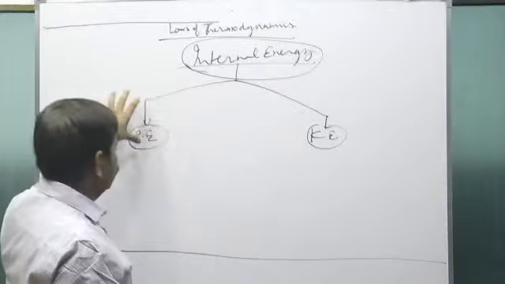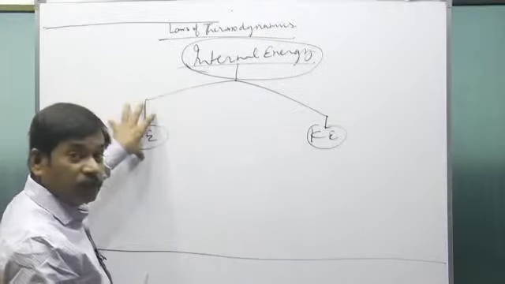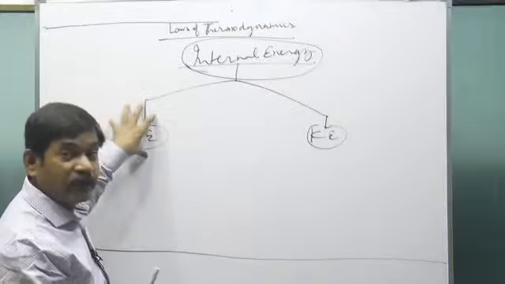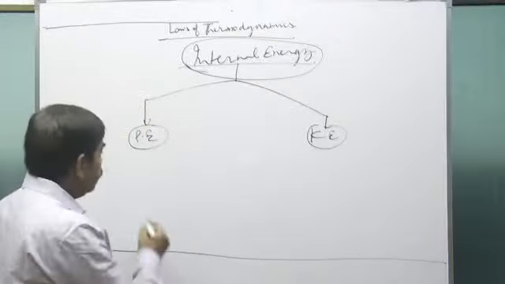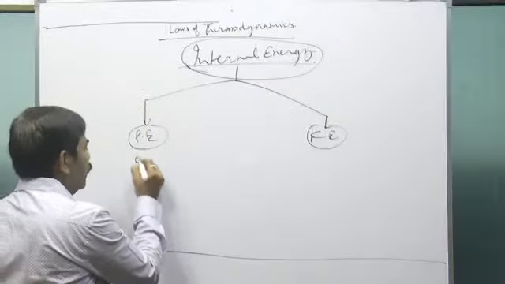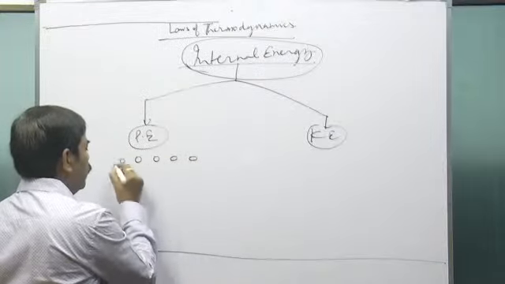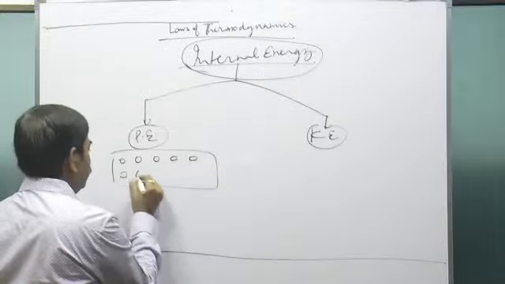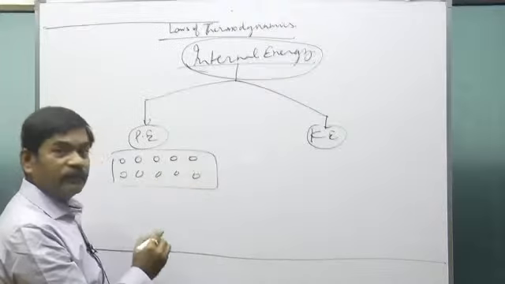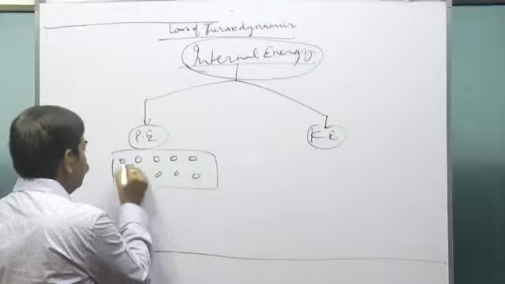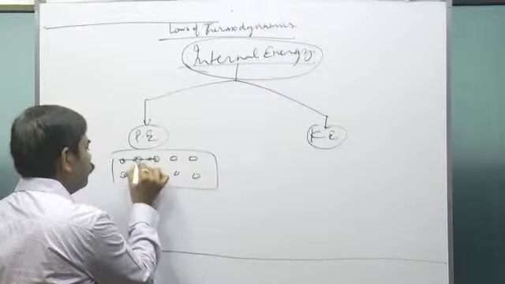So how is the potential energy stored in substances, liquids, gases, and solids? Because see, substances are made up of molecules and atoms, and molecules and atoms have some attractive force between them. That is the internal force of the system.